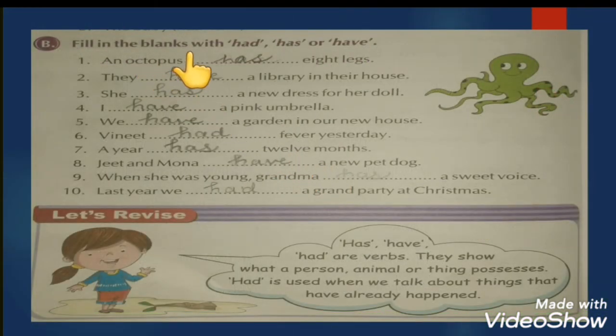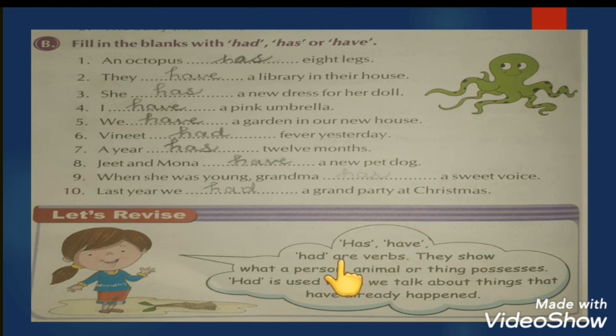Fill in the blanks with had, has or have. An octopus has 8 legs. They have a library in their house. She has a new dress for her doll. I have a pink umbrella. We have a garden in our new house. Like this, student, just do it on your own. It is the same as before.